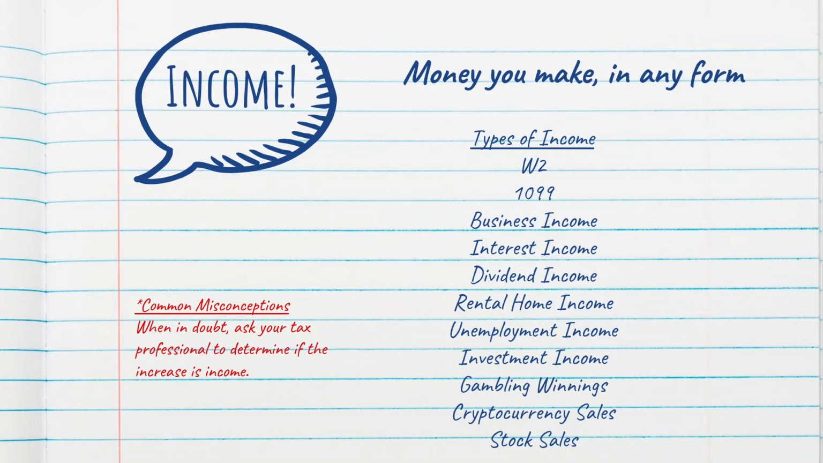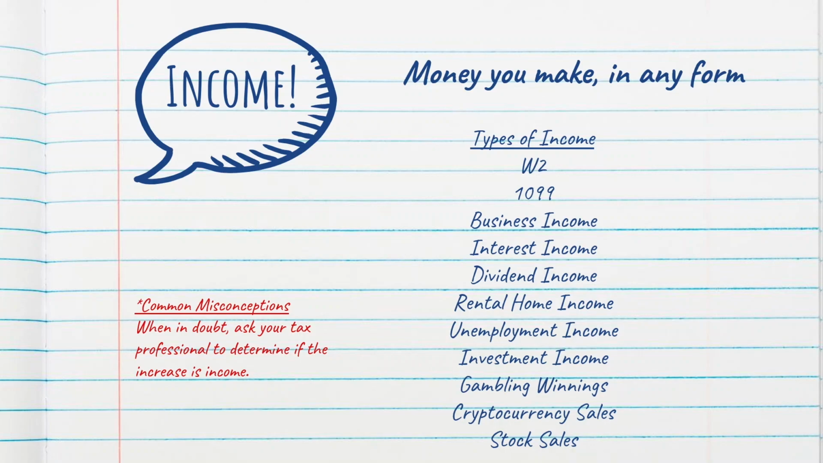Income is any money that you make in any form. Some of the types of income are listed here on this slide. The first is W-2 income, and this is income that is earned from an employer. So if you are employed by a company or a business, then you are receiving W-2 income. And if you've been employed for several years, then I'm sure you've gotten used to receiving a W-2 at the end of your tax year that lists all the money that you made as well as the taxes that were paid or taken out on your behalf.